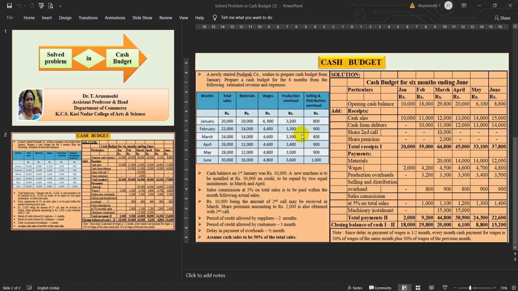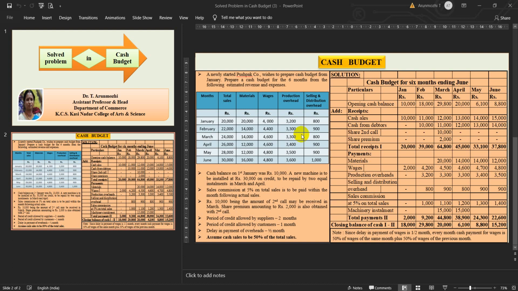Period of credit allowed by suppliers is 2 months. Period of credit allowed by customers is 1 month. Delay in payment of overheads is half a month. And last, assume cash sales to be 50% of the total sales. We proceed with the sum now.